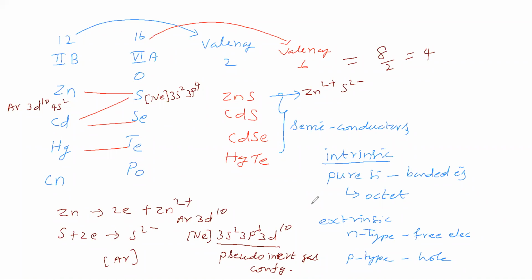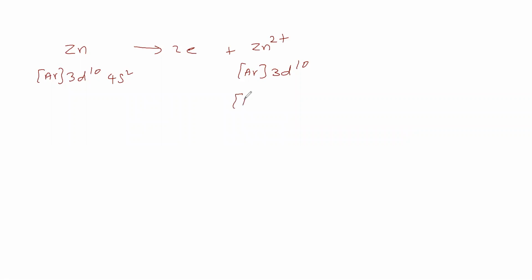Okay. So regarding electronic configurations, let us see again. Zinc electronic configuration is argon 3d10 4s2. Zinc loses 2 electrons and becomes the zinc ion. Zinc ion configuration is argon 3d10; 4s2 is not there now because it has lost 2 electrons. Argon we can write as neon 3s2 3p6, and this 3d10 we will write.